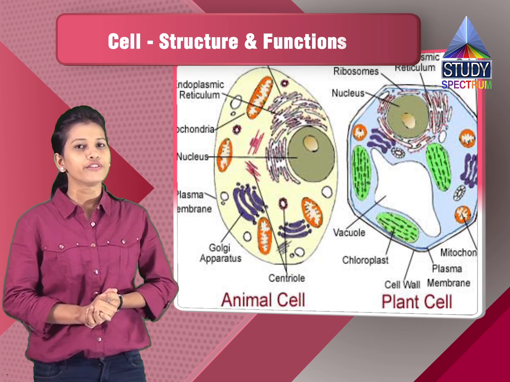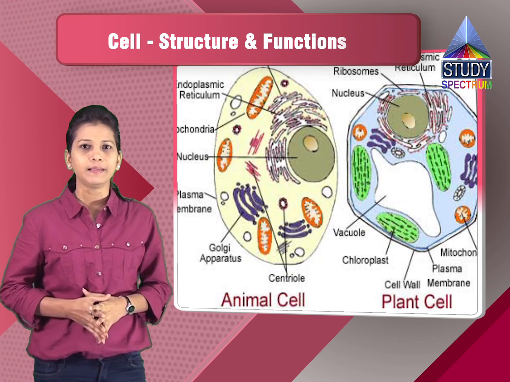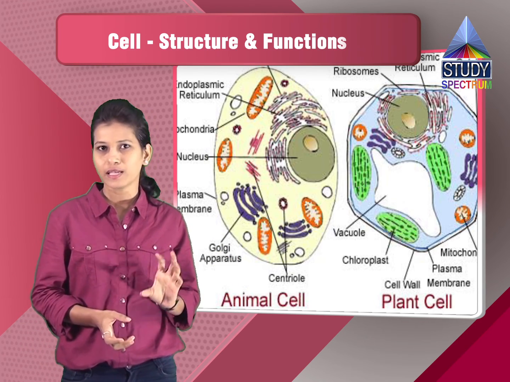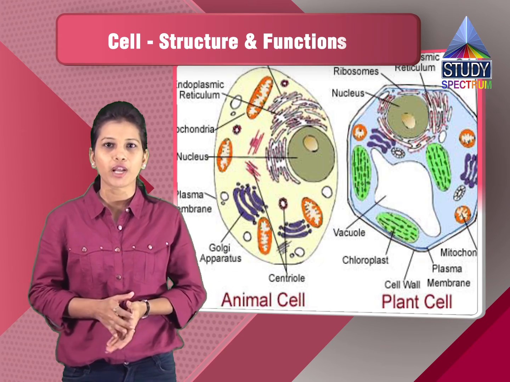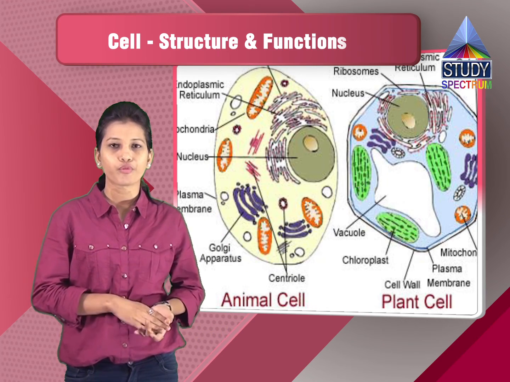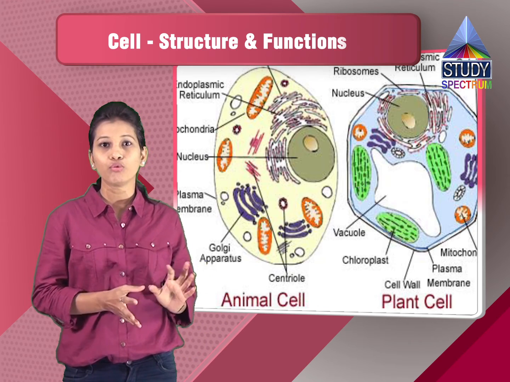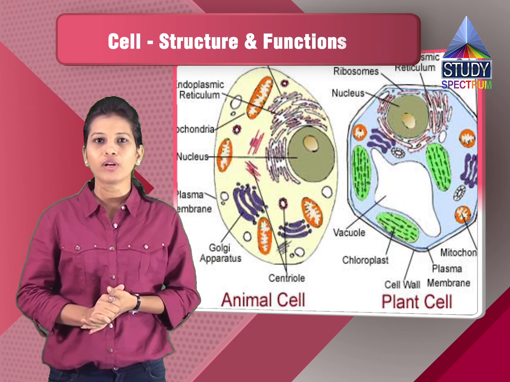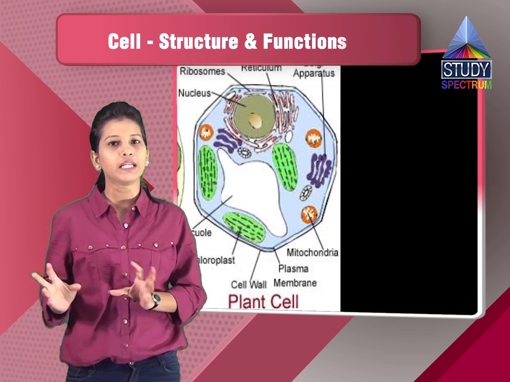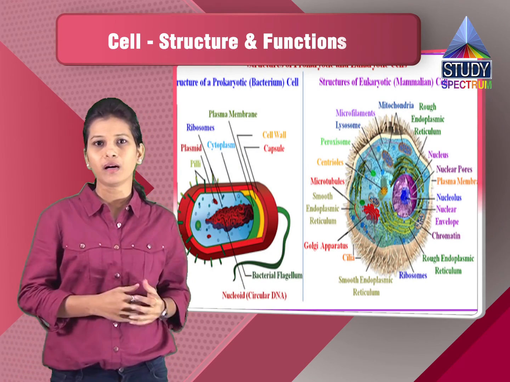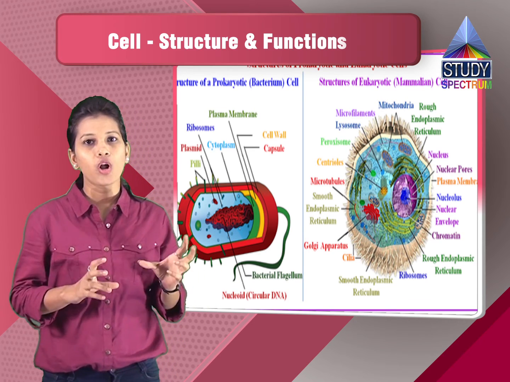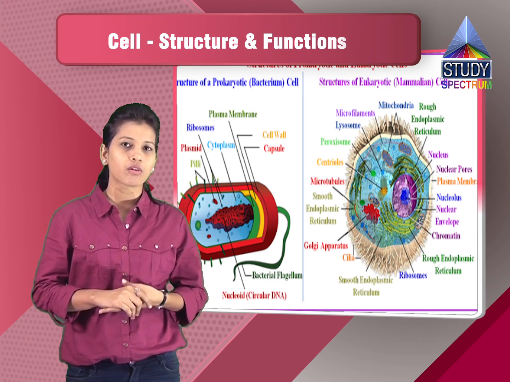Then we should also know the difference between a prokaryotic and a eukaryotic cell. The prokaryote and the eukaryote, as I've told you, the prokaryote size is much smaller as compared to the eukaryote. Then the various organelles which are there, the composition is simple in a prokaryote. So they are called the false cell. They do not have many organelles. And the eukaryotic cell is also called the true cell. It has many organelles, and different organelles perform their different functions. In prokaryotes, you will see the nuclear material embedded anywhere inside the cell. It is called the nucleoid.